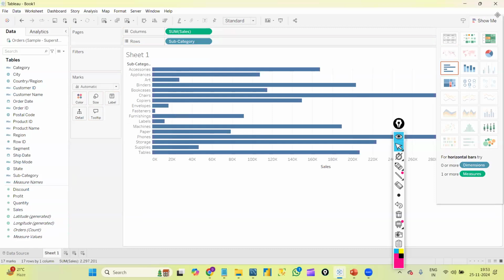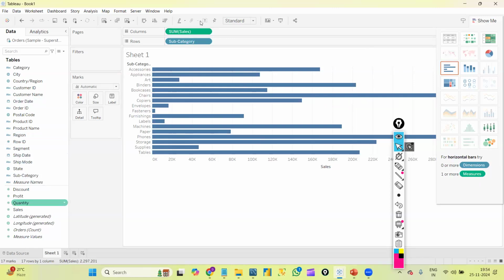Once I do this, you can see some graphs are enabled for me. 1, 2, 3, 4, 5, 6, 7, 8, 9, 10, 11. Almost 10 graphs are enabled for me. That means for whatever data is selected, that is subcategory and sales, all the graphs which are enabled are applicable. Correct? So once we select any data, the applicable graphs that I can use according to this data will be enabled for us. And according to our requirement, we can select the graphs. So here by default, I got a bar graph.